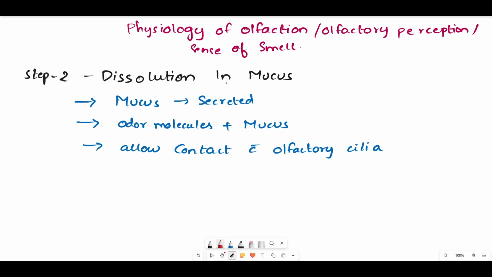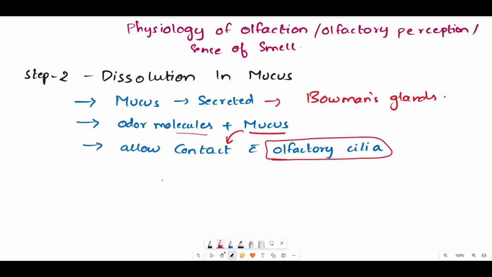The second step in the physiology is the dissolution in the mucus. Already in the first step, we have discussed that only substances dissolved in the mucus can stimulate the smell. The mucus is generally secreted by the Bowman's glands.